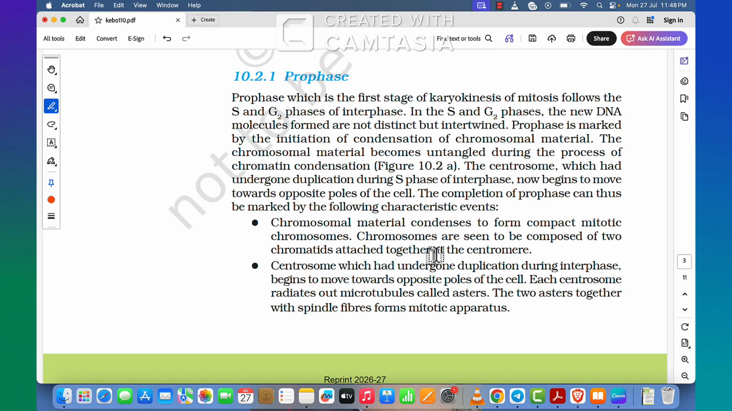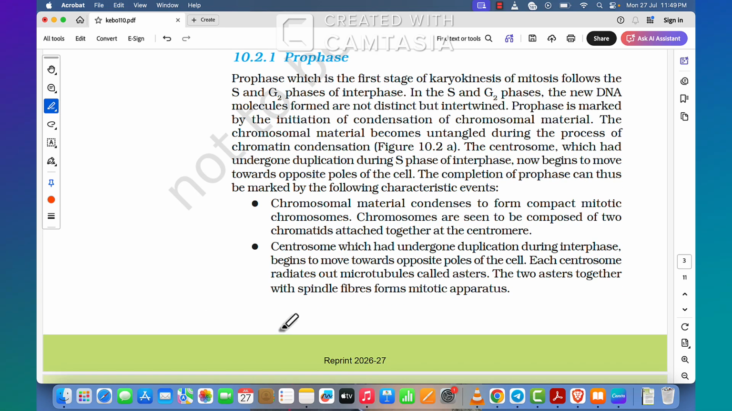The centrosome, which had undergone duplication during S phase of interphase, now begins to move towards opposite poles of the cell. The completion of prophase can thus be marked by the following characteristic events. Chromosomal material condenses to form compact mitotic chromosomes. Chromosomes are seen to be composed of 2 chromatids attached together at the centromere. Each centrosome radiates out microtubules called asters. The 2 asters, together with spindle fibres, form the mitotic apparatus.